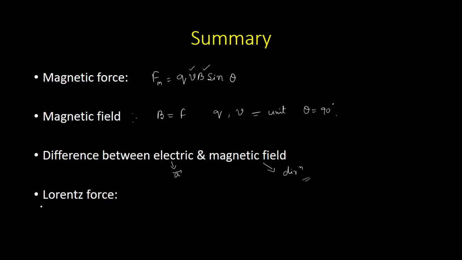And last we discussed Lorentz force. What is Lorentz force? It is a resultant force which is acting on a charge which is moving in a region consisting of both electric field as well as the magnetic field.